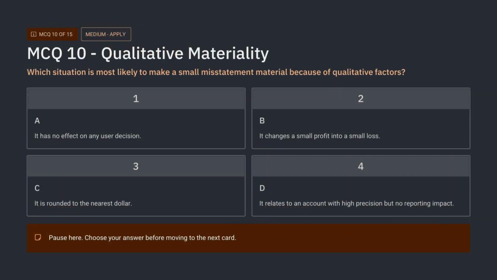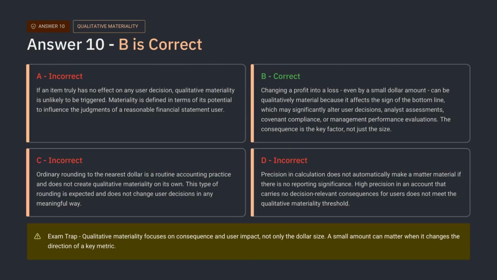Here is question 10. This question tests qualitative materiality. Look for a small misstatement that may have a serious reporting consequence. The issue is not merely the size of the number. Ask which option could change how users interpret performance, risk, or the financial statement story. Pause now and choose the best answer. The correct answer is B.